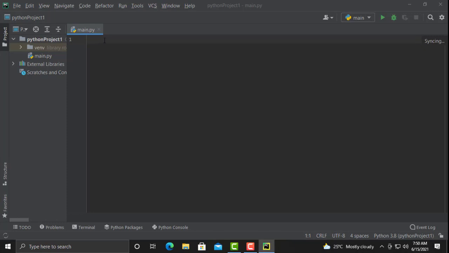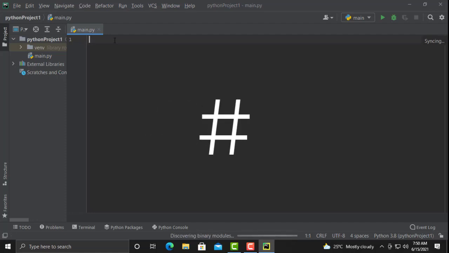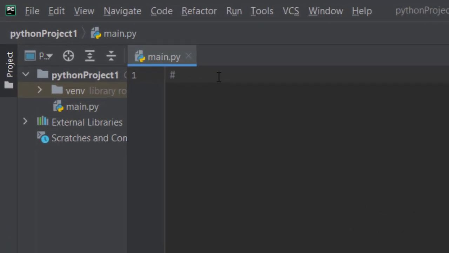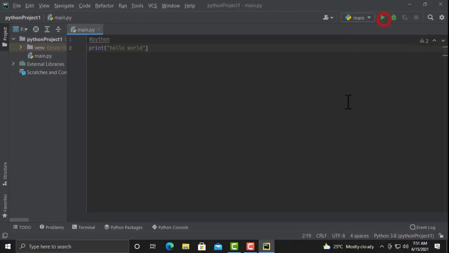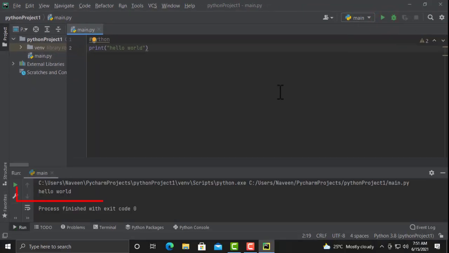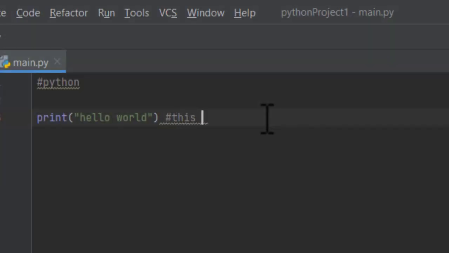Writing comments in the Python language is much easier than getting subscribers on YouTube. In Python, any sentence or word written after a hash symbol will be considered a comment. The compiler will not consider it a part of the code. We can write anything after the hash symbol. Mainly, a comment is written to explain the logic or working of the code.